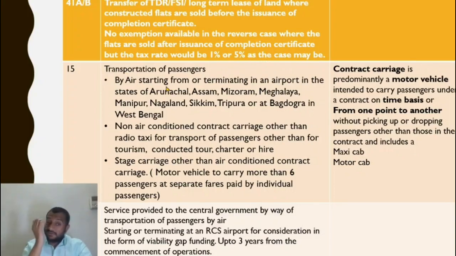Transport of passengers. Okay. Transport of passengers by air starting from or terminating in an airport in the states of Arunachal Pradesh, Mizoram. So these are special states which need to develop.